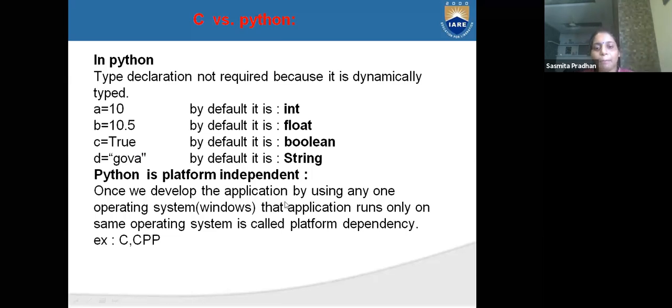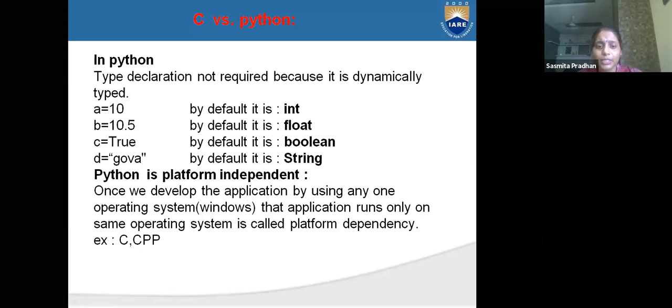Once we develop an application using any one operating system, like Windows, that application runs only on the same operating system. That is called platform dependency. If we write one program on Windows, it will run on Windows. There are many operating systems, you know: Windows, iOS, Unix, Linux.